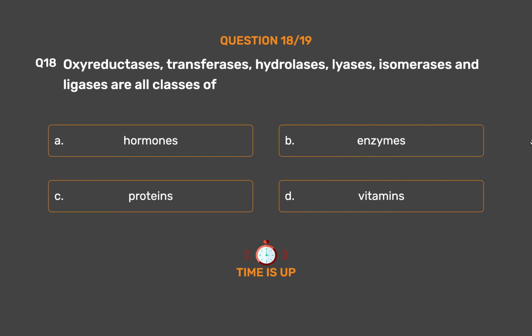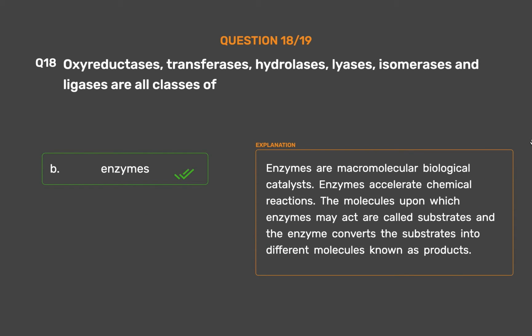The correct answer is option B, enzymes. Enzymes are macromolecular biological catalysts. Enzymes accelerate chemical reactions. The molecules upon which enzymes may act are called substrates, and the enzyme converts the substrates into different molecules known as products.